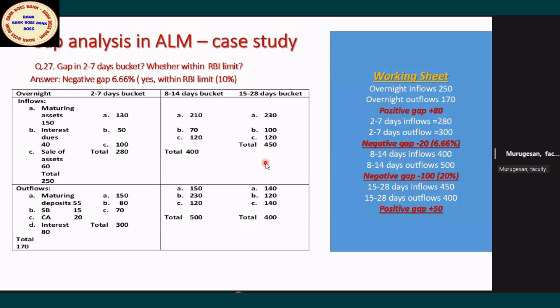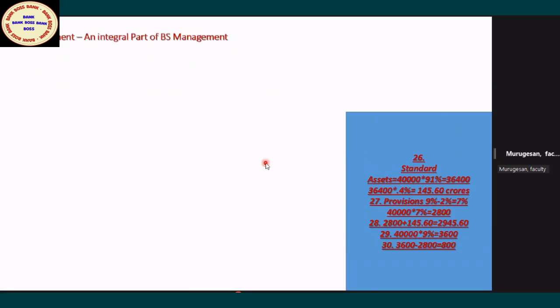The sensitivity is there normally up to the first 30 days. Every month it will go on changing. 30 days is the critical period. Okay, understood? So this is a question they may ask, and this is how you have to answer. It is a 5 mark question you can answer.